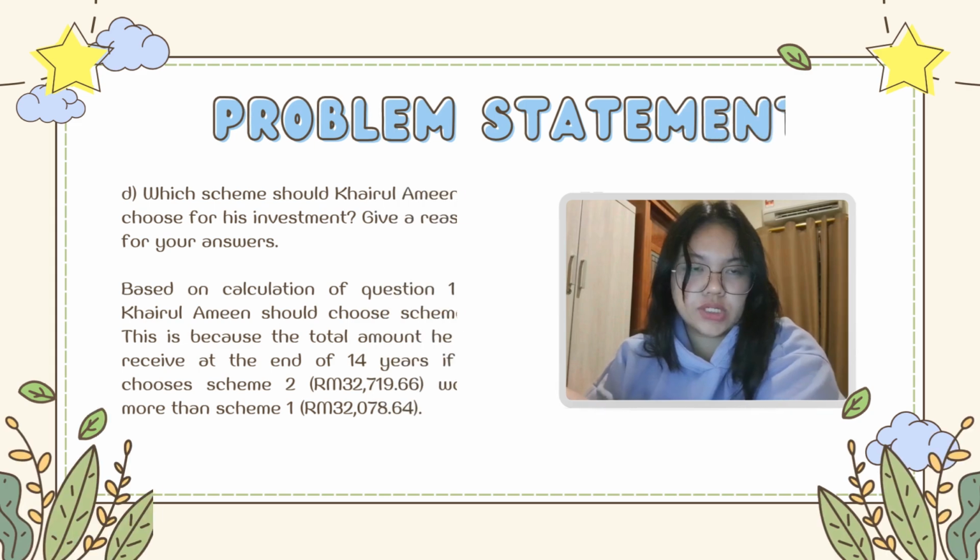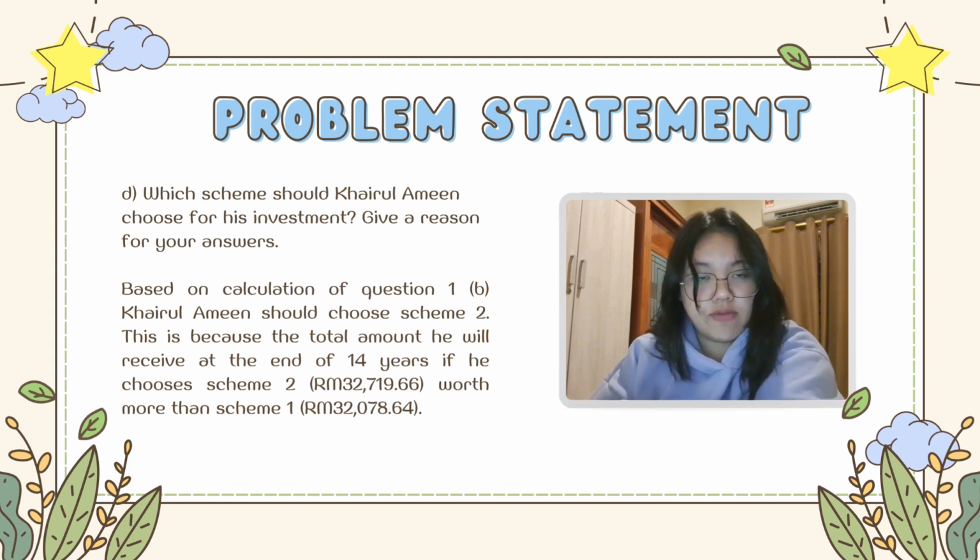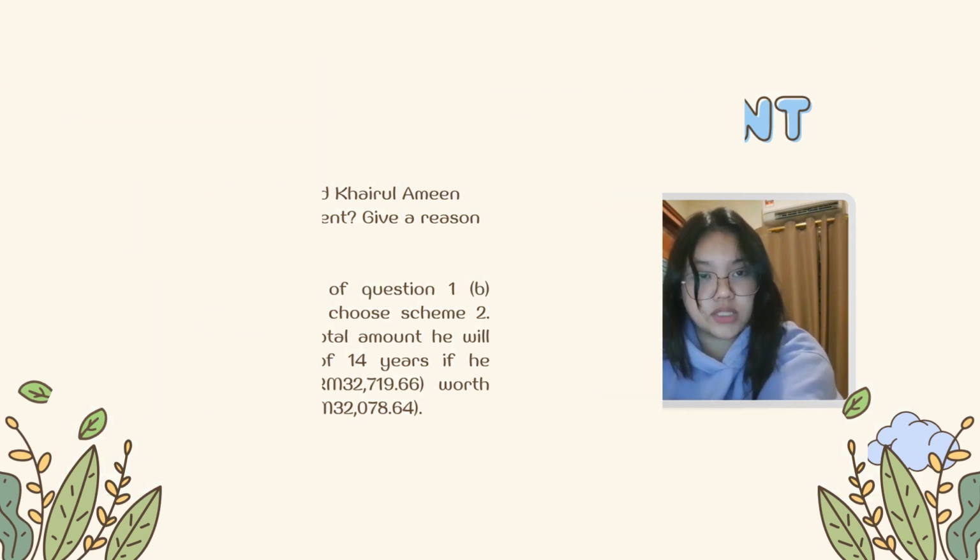So next is question D. Which scheme should Amin choose for his investment? Give a reason for your answer. Well, based on the calculation of question 1B, Amin should choose Scheme 2. This is because the amount he will receive at the end of 14 years, if he chooses Scheme 2, is worth more than Scheme 1.